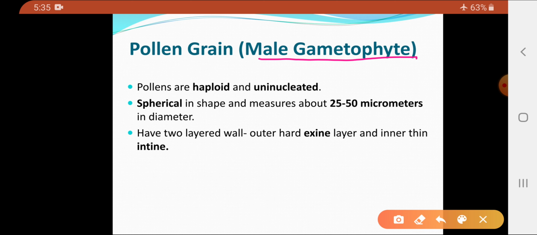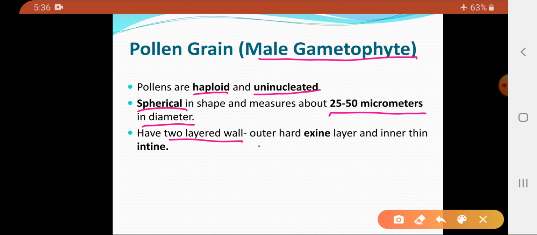Now, when we talk about the structure of the pollen grains, how are pollen grains? Pollen grains are haploid and uninucleated cells which are spherical in shape and measure about 25 to 50 micrometers in diameter. Now, these pollen grains have a 2-layered wall.